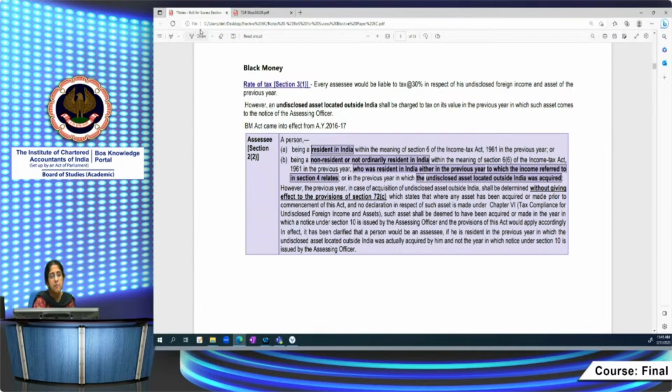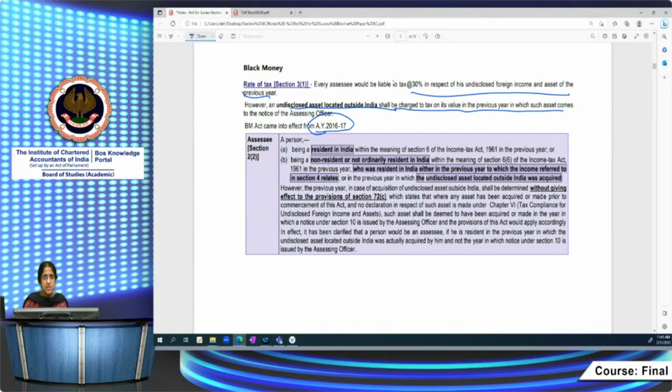First, the rate of taxation is 30% on undisclosed foreign income and asset of the previous year. Undisclosed asset located outside India shall be charged on its value in the previous year in which it comes to the notice of the assessing officer. And the Black Money Act came into effect only from assessment year 16-17. That you have to know. For an undisclosed asset outside India, the year in which the assessing officer discovers it and issues a notice, it will be brought to tax in that year. Whereas undisclosed income will be brought to tax in the relevant year in which it was earned. So this is the difference in taxability of undisclosed foreign income and undisclosed foreign asset under the black money law.